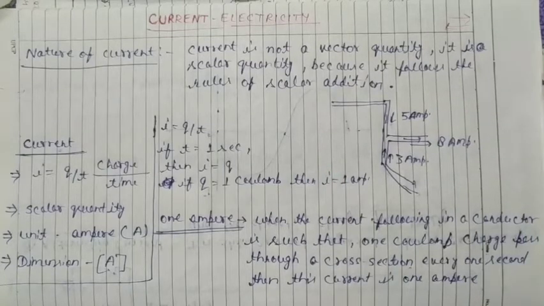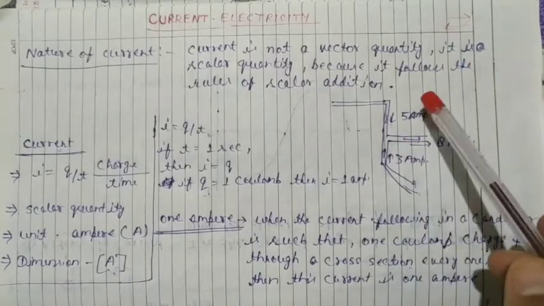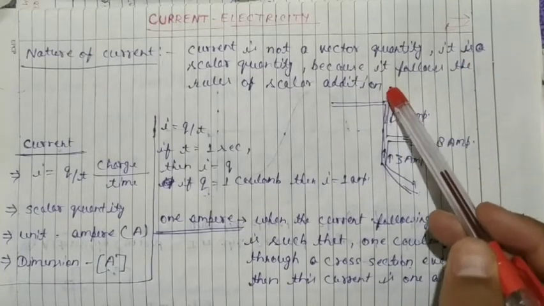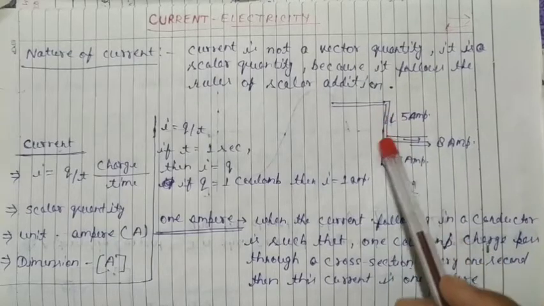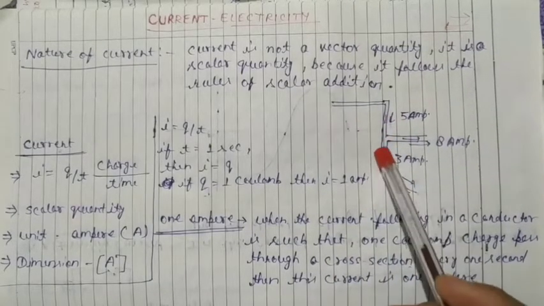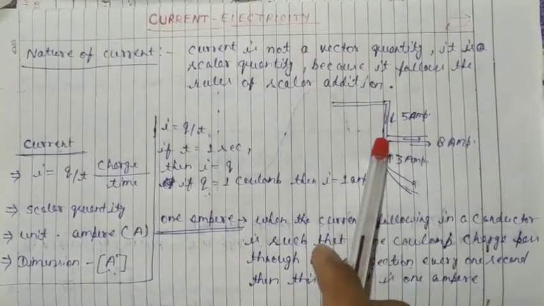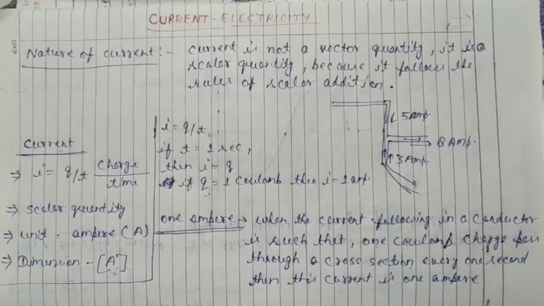The current coming from this wire is 5 ampere, the current coming from this wire is 3 ampere, and then the current in this wire is 8 ampere. 5 plus 3 is 8.